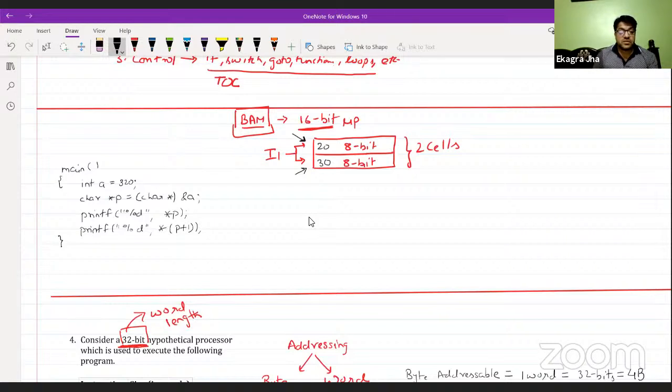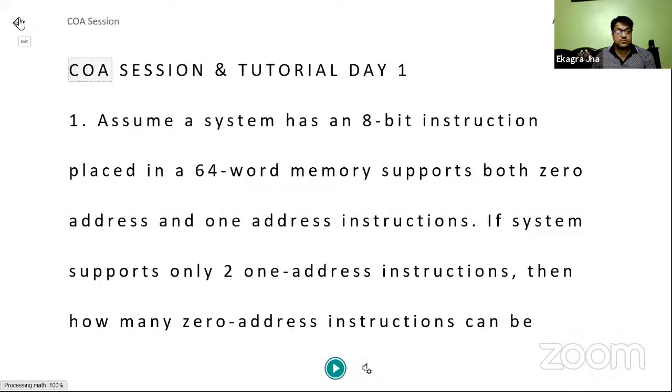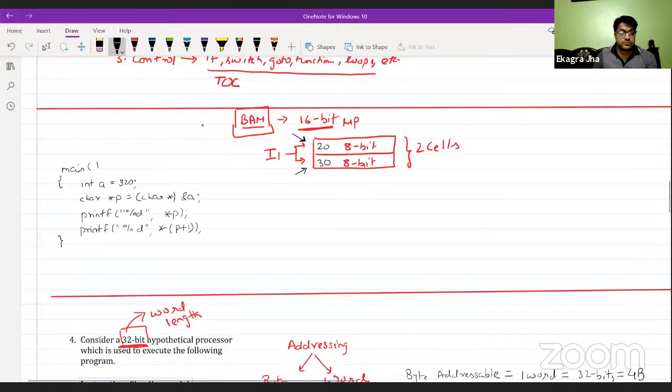So let's suppose two cell addresses. These two cell addresses are 1000, and after one cell, the next instruction address is, suppose, 1001. These are the cell addresses of 20 and 30, because each cell has its own identification number, which is called an address.